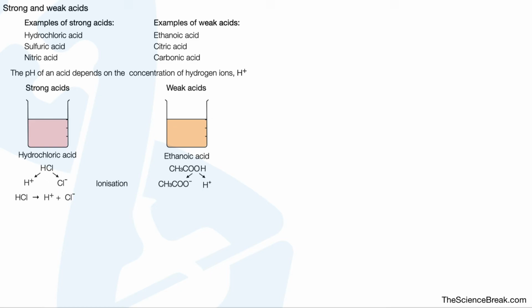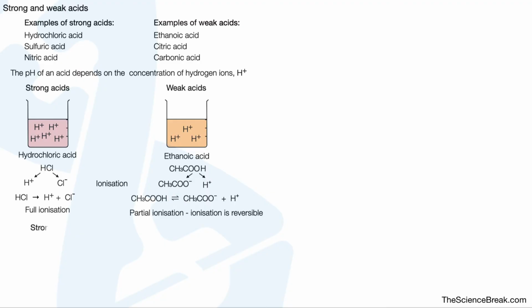Well, for our hydrochloric acid, we could see that it breaks down into hydrogen ions and chloride ions. But for our ethanoic acid, we can see that it does break down into 2 sets of ions, including hydrogen ions. However, for the hydrochloric acid, we have full ionization. And for our ethanoic acid, our weak acid, we have partial ionization. The ionization is reversible. That's why it's only partial. We know it's reversible because of this sign here. So this is why ethanoic and the other weak acids are weak.